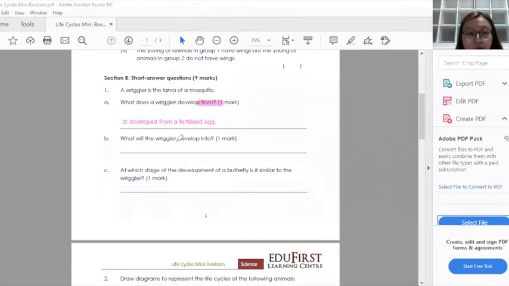For part B, what will the wriggler develop into? So long as you see larva in your life cycle, that means it belongs to a 4-stage life cycle. So mosquitoes actually have a 4-stage life cycle. They start from egg. After egg will be a larva, which is called wriggler for mosquito. Your third stage will be pupa. And lastly, it will become an adult mosquito. So after your wriggler, which is the larva, it will become a pupa. So we say that it will develop into a pupa.